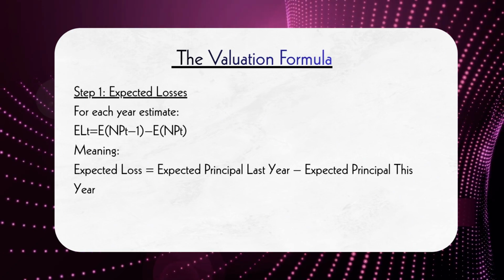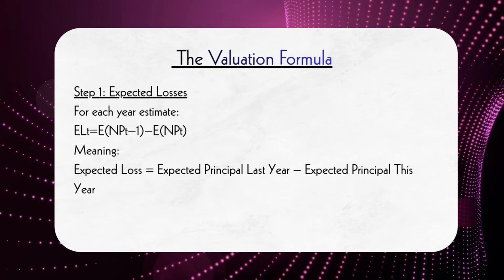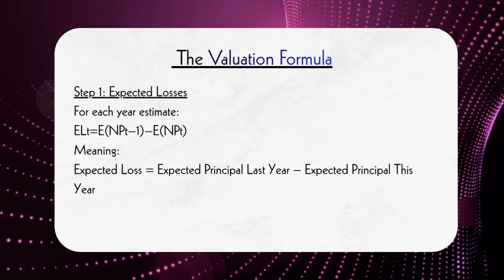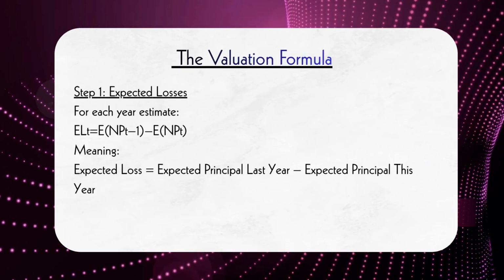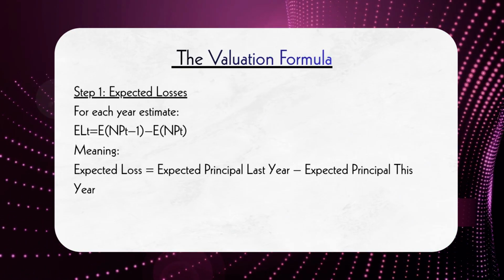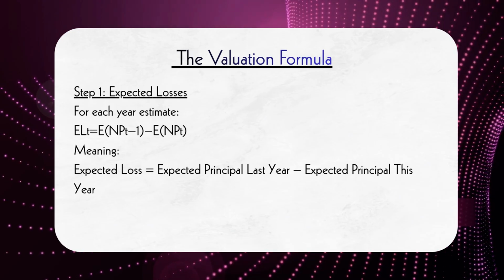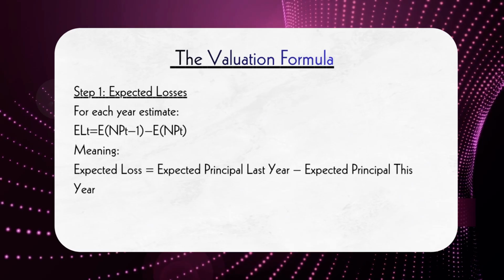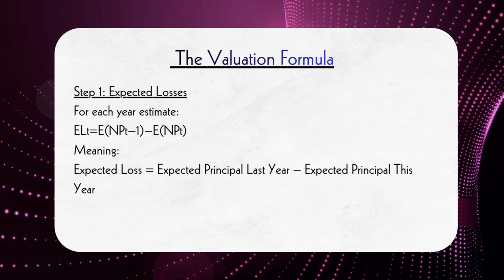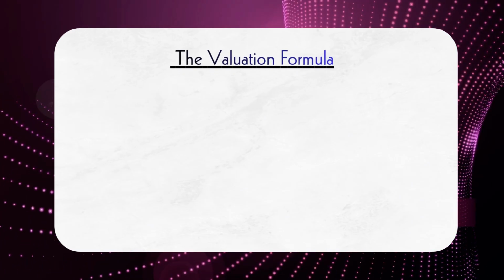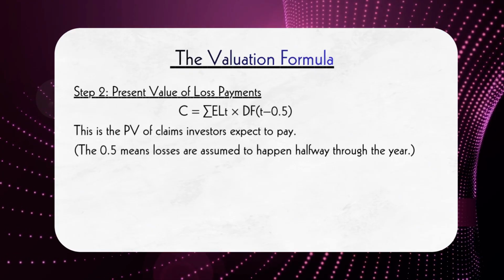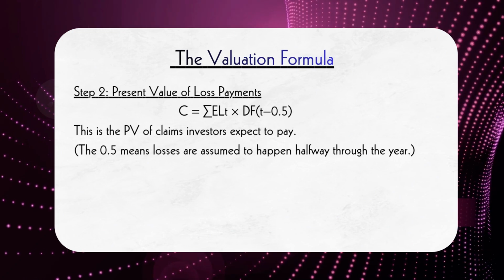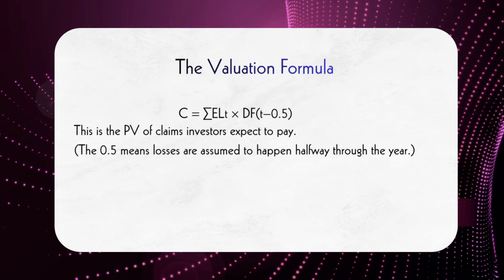According to CDS valuation principles, the fair spread is found by equating the present value of expected inflows and outflows. For a tranche, investors receive spread payments on the outstanding principal. As defaults occur and principal falls, future spread payments also decrease. First, calculate the expected loss in each period. Expected loss equals expected principal at start minus expected principal at end. Discount these expected losses back to today to get the PV of expected loss payments, C. Since losses are assumed to occur midway through the year, midpoint discount factors are used.